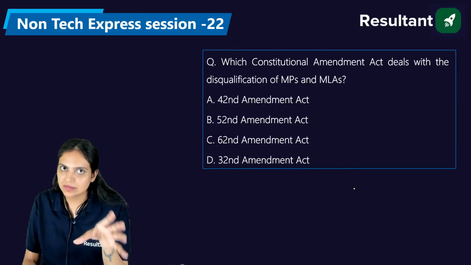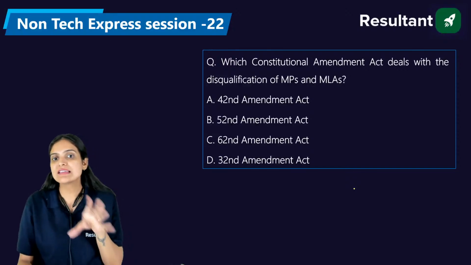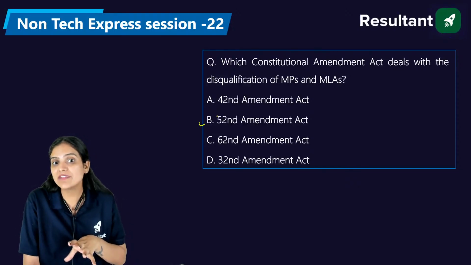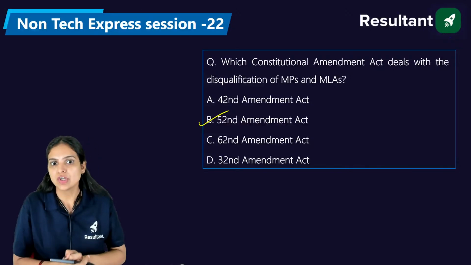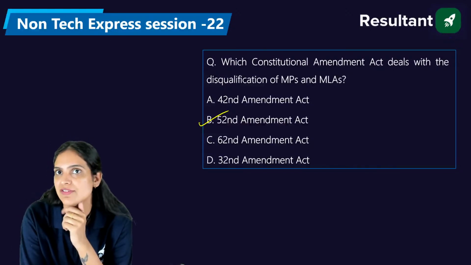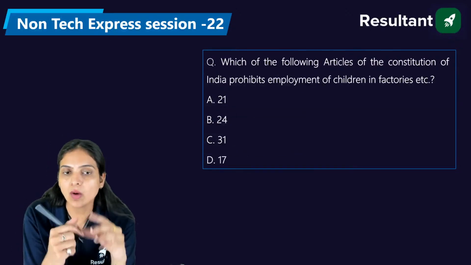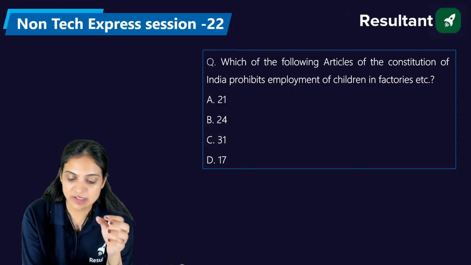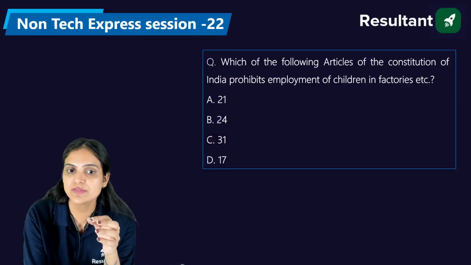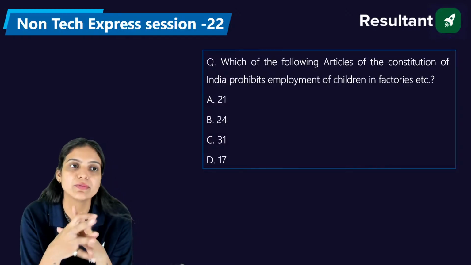So because of that, the system was getting disturbed. So for this resolution, we had created the 52nd constitutional amendment, in which the anti-defection law was created. Exactly in the year 1985, this act came. So the 52nd constitutional amendment is the right answer for the question. Now, which of the following articles of the Constitution of India prohibits employment of children in factories, etc.? It's 21st, 24th, 31st, and 17th. Please answer, everyone.